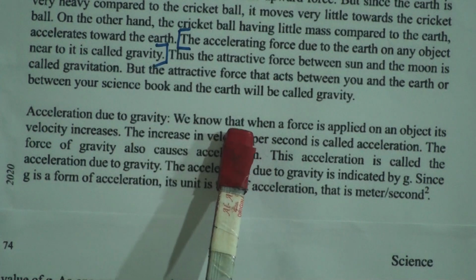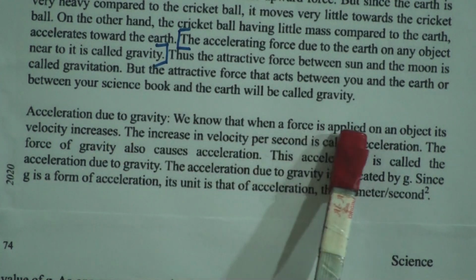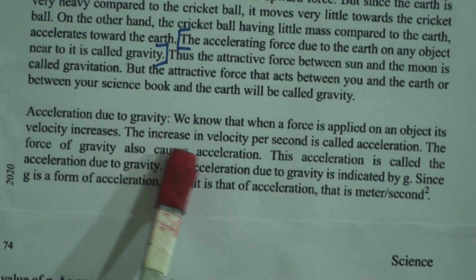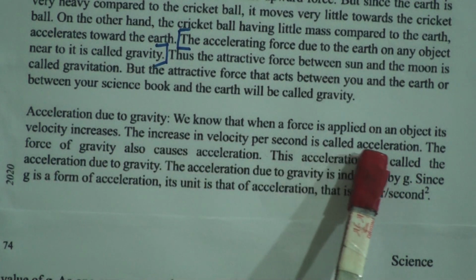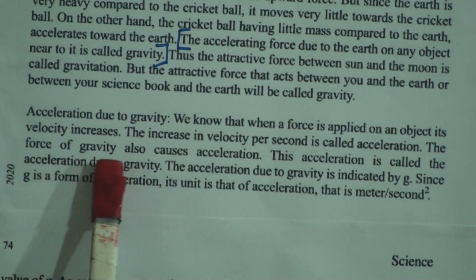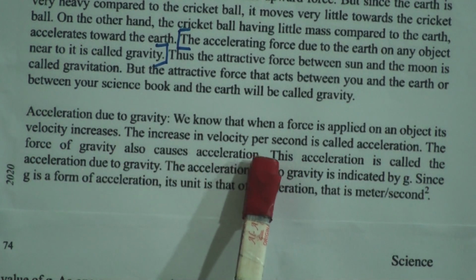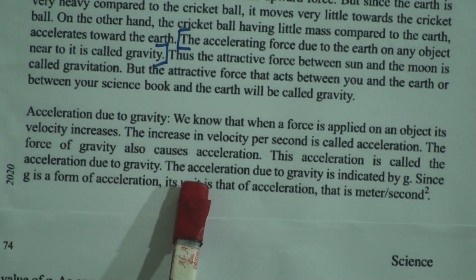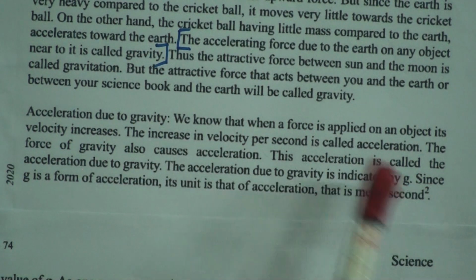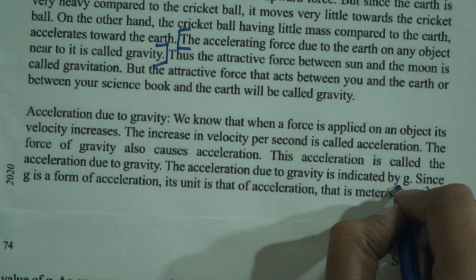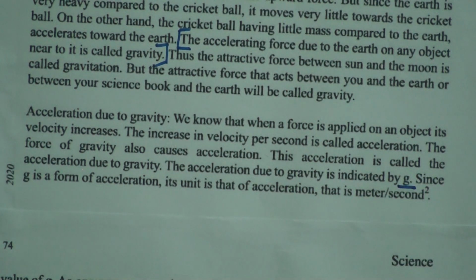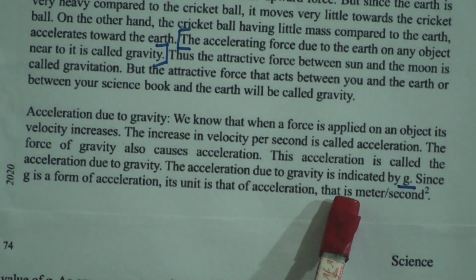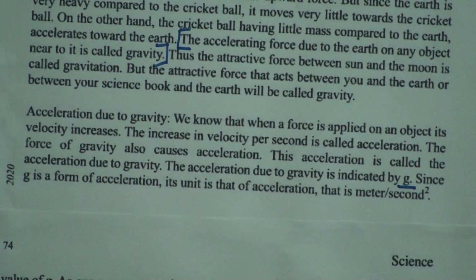Acceleration due to gravity. We know that when a force is applied on an object, its velocity increases. The increase in velocity per second is called acceleration. The force of gravity also causes acceleration. This acceleration is called the acceleration due to gravity. The acceleration due to gravity is indicated by small g. Since small g is an acceleration, its unit is meter per second square.